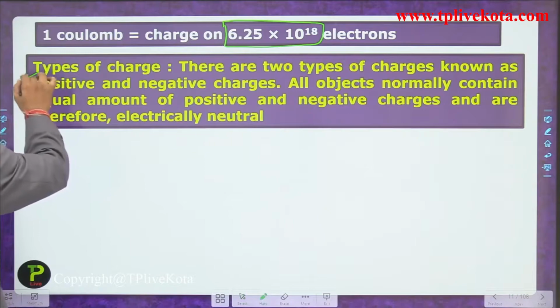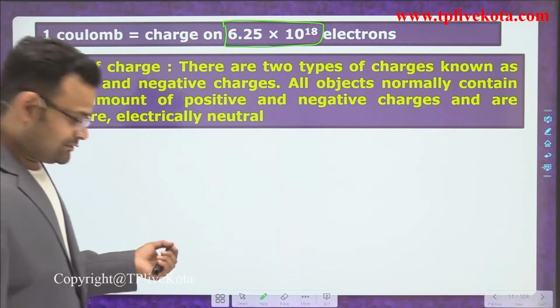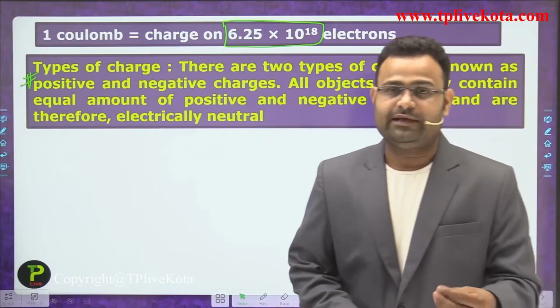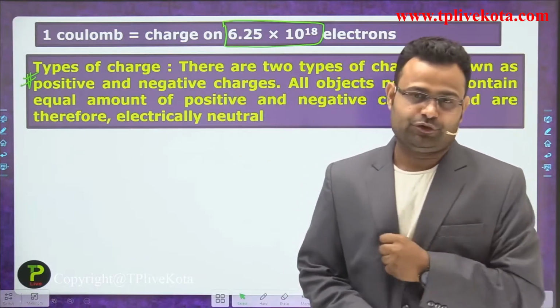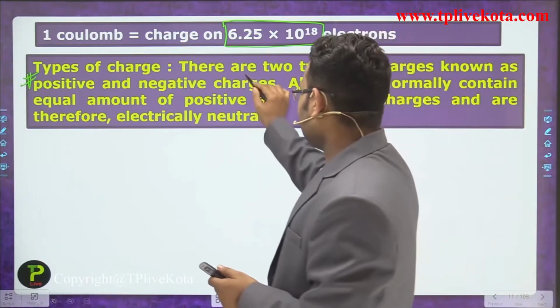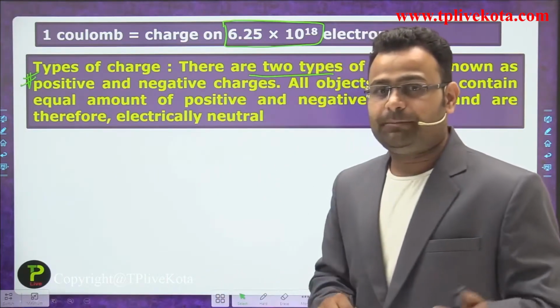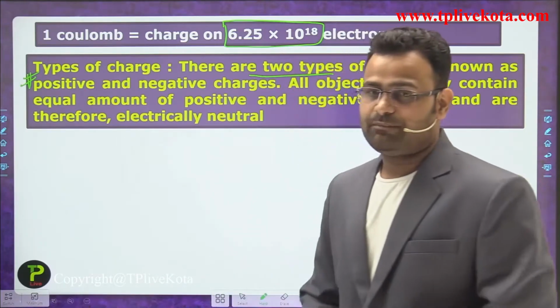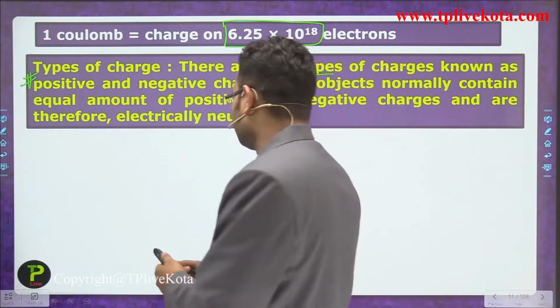Type of charge. In a previous slide we discussed that the electron has a negative charge and the proton has a positive charge. Now we are discussing the types of charge. On the basis of the number of electrons, we can say there are two types of charge.